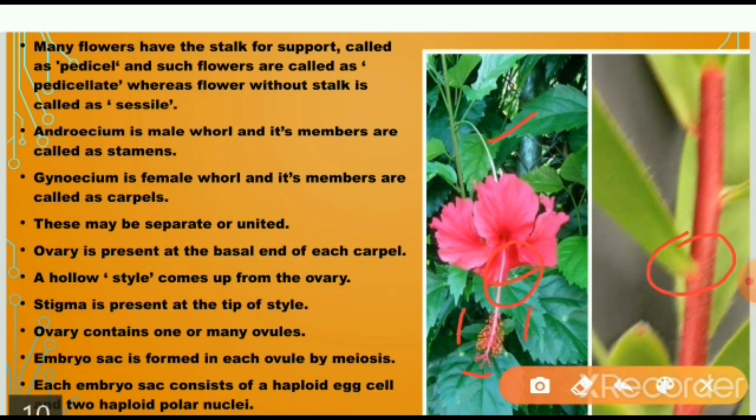The ovary contains one or many ovules. An embryo sac is formed in each ovule by meiosis. Each embryo sac consists of a haploid egg cell and two haploid polar nuclei.